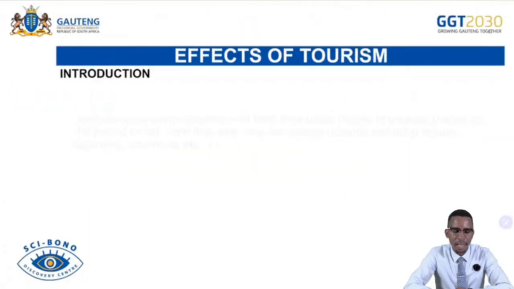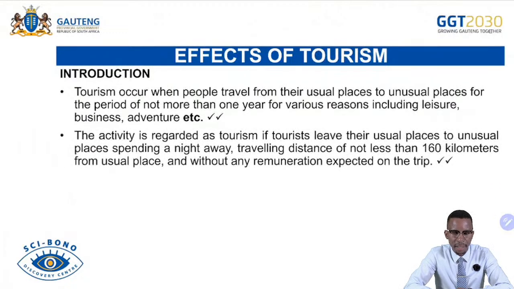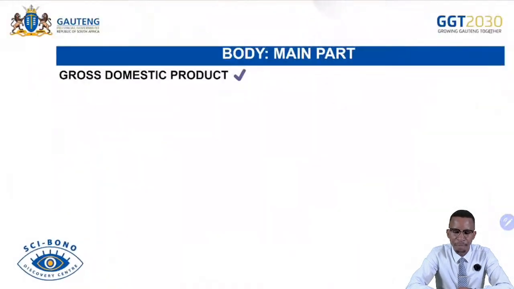Then let's look. Introduction: we define tourism. It occurs when people travel from their usual places to unusual places for a period of not more than a year. These activities are regarded as tourism if tourists leave their usual places to unusual places, spending a night away, traveling a distance of not less than 160 kilometers, and people are not expecting any remuneration or payment for the tour they've taken. That can be tourism.